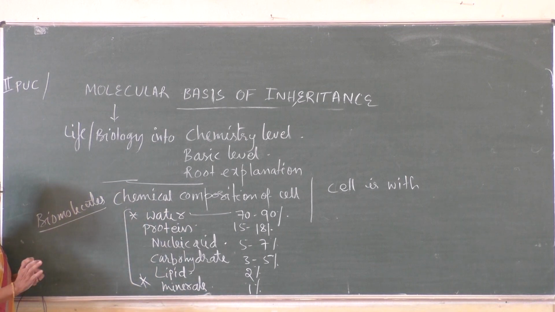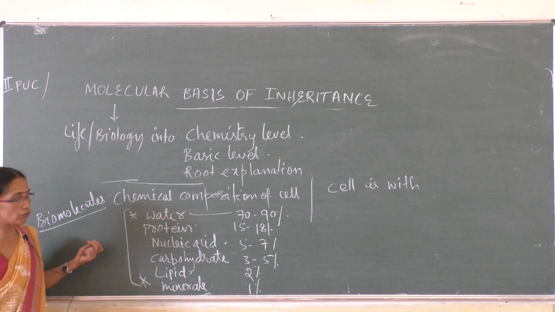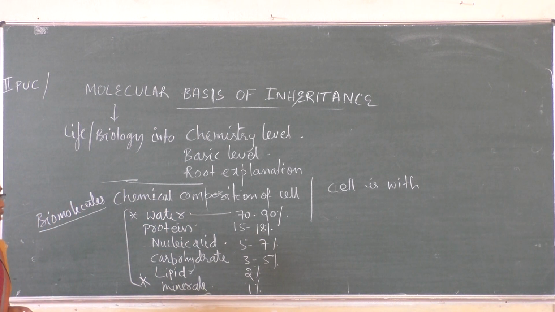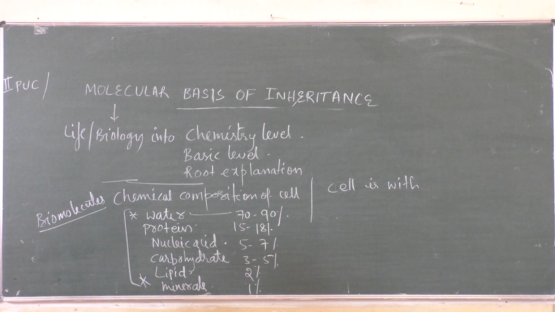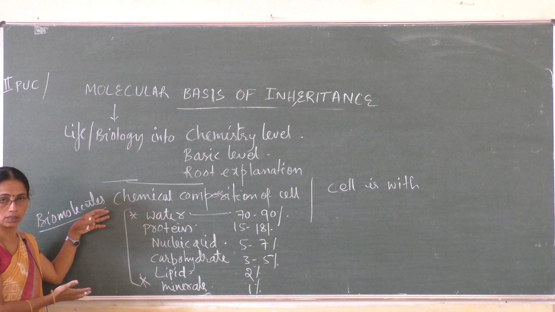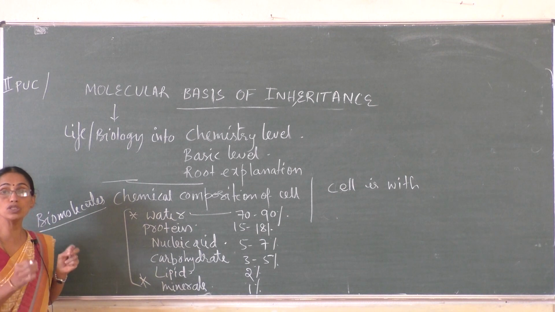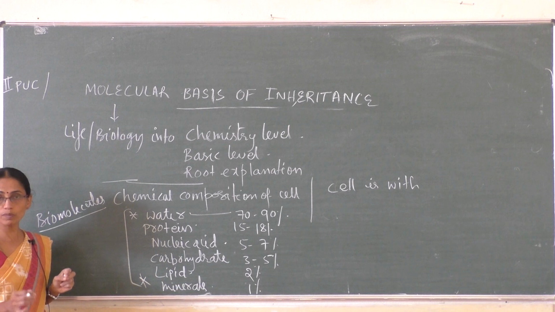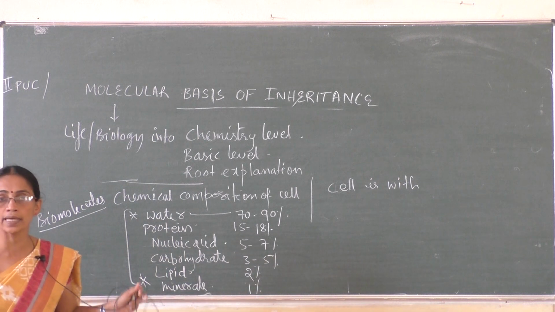A living cell has contents approximately like this: water 70 to 90%, protein 15 to 18%, nucleic acids 5 to 7%, carbohydrate 3 to 5%, lipid 2% and minerals 1%. Scientists wanted to know which of these components present inside the cell is responsible for the transfer of information, that is, for inheritance.